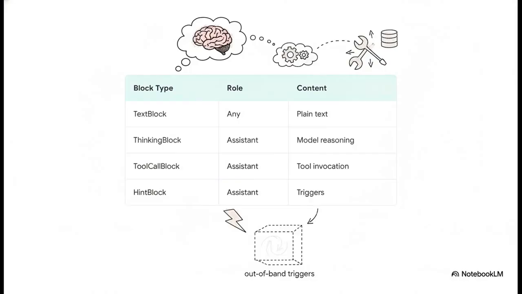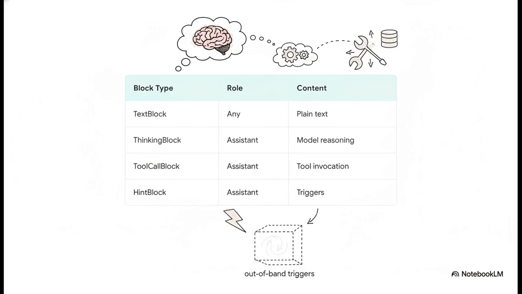Now, what's really interesting is that these messages aren't just flat text strings. They're actually constructed from heavily typed content blocks, which enforces strict role constraints. For instance, a text block can be used by any role, but a thinking block, which represents chain-of-thought reasoning, or a ToolCallBlock, those are strictly reserved for the assistant role.